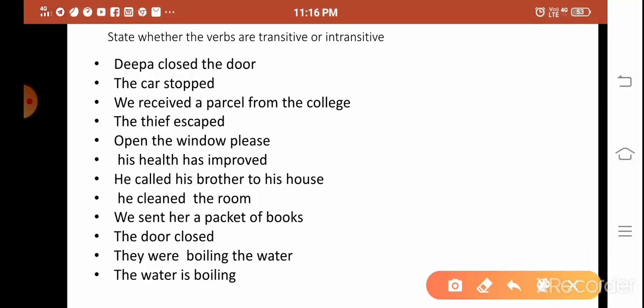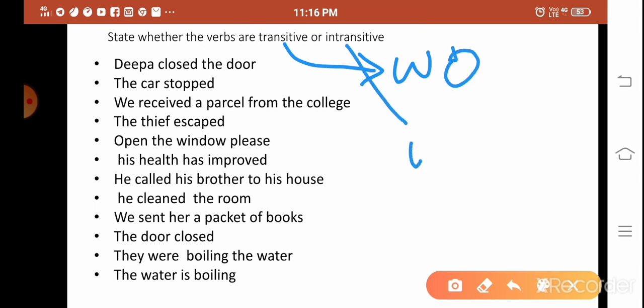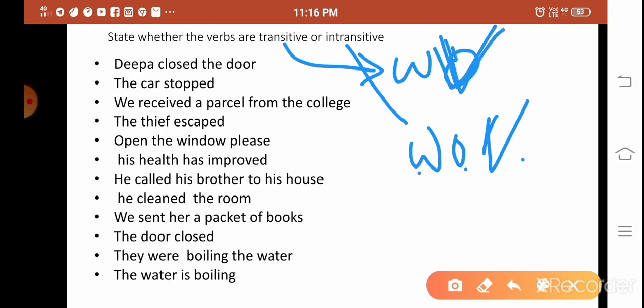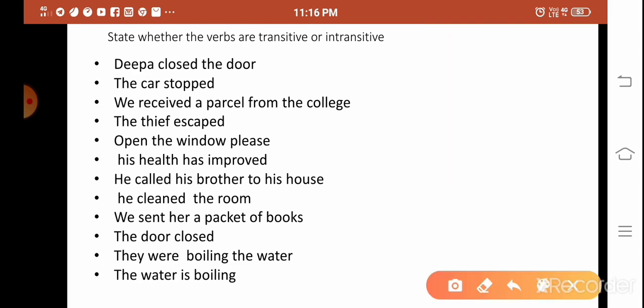So you have to state whether the verbs are transitive or intransitive. I hope you remembered the definition of transitive and intransitive. So let me explain briefly. Transitive means with object, intransitive means without object. We'll see. Deepa closed the door. So what did she close? The door. It means it has a direct object. It means it is transitive.